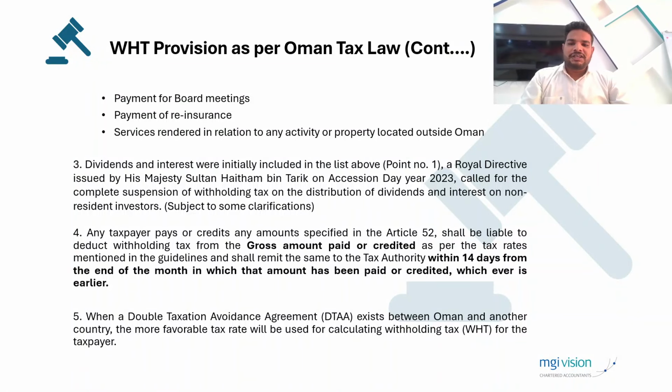Then, if there is a double taxation avoidance agreement between Oman and any other country, can we get the benefit of the reduced tax rate? Yes, you can get the benefit of the reduced tax rate, because suppose, for example, in the Oman income tax law, the withholding tax rate is 10% and in the DTAA, the rate is 5%. So obviously you want to get the benefit of the 5% instead of paying 10. It is allowed as per the law, but to get the benefit of 5% you need to take the prior approval in writing from the Oman Tax Authority. After that you are eligible to get the benefit of 5%.